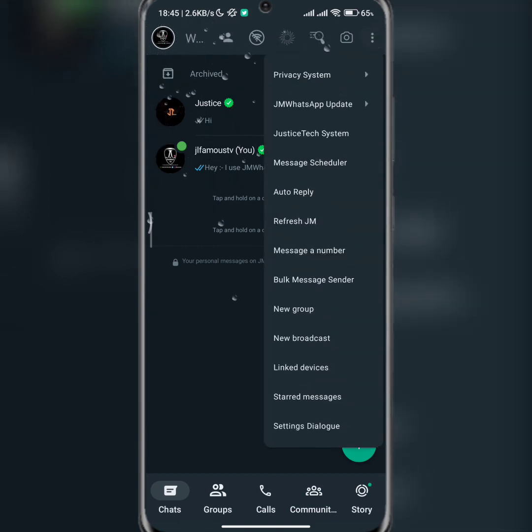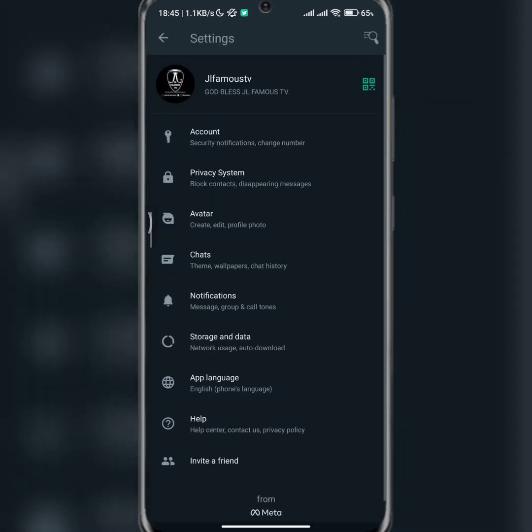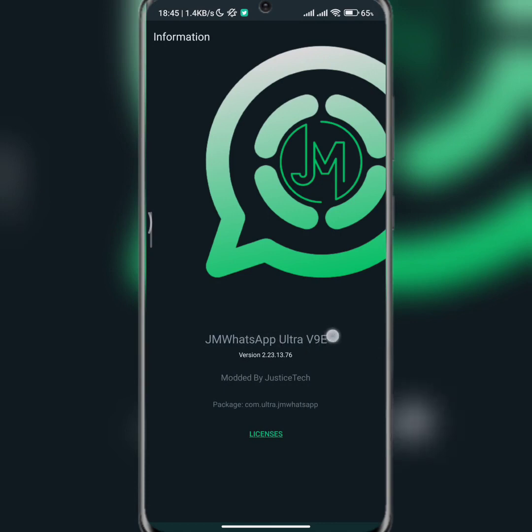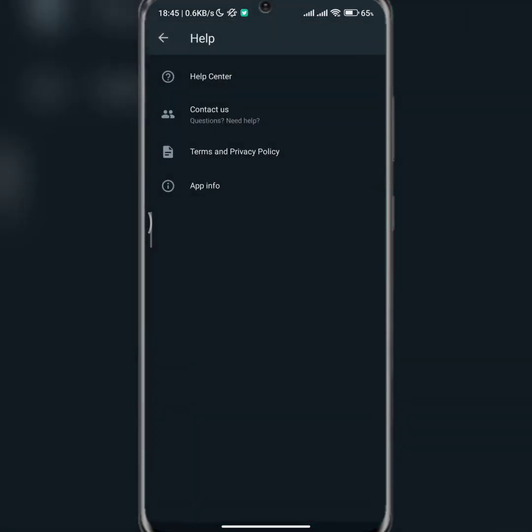Okay, so yeah, let me show us that this is actually the version 9E. As you can see here, this is the GM WhatsApp Ultra version 9E. The base version is the latest base version of the official WhatsApp. This is our package name, and this is the model, which is mainly just this tech. So yeah, that is that for that aspect.